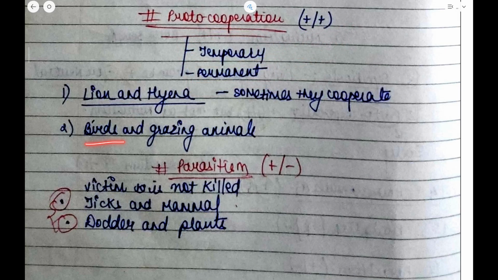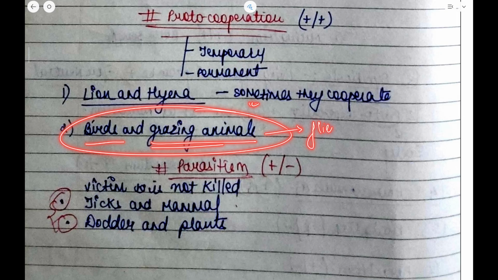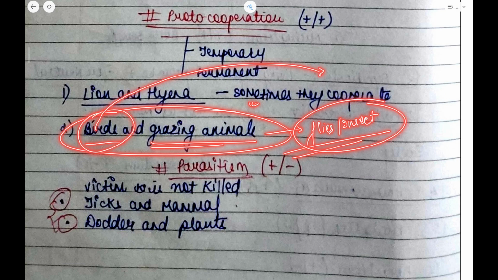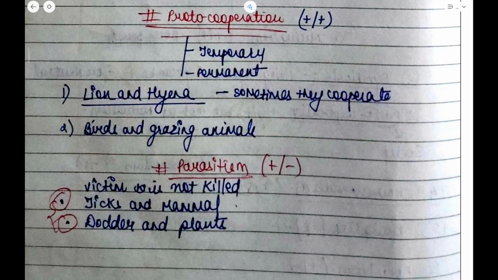Okay? Birds and grazing animals are also one of them. On the grazing animals, there are flies and insects that can damage them. But on the other hand, when birds sit on grazing animals such as cows and buffaloes, they do not need to fly and they can also move, which can temporarily help them. Okay? I have taken these examples just for the sake of explaining, so you can remember them for better understanding of these complex concepts.